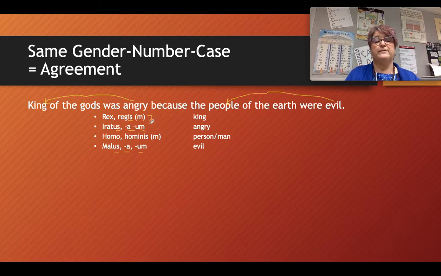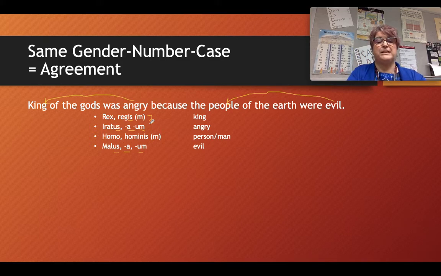So when you write the phrase angry king, you have to make sure that your ending for the noun king is coming from the third declension noun part of the chart, which is on the top right side, and that your ending for angry is coming from the first and second declension adjective part of the chart, which is on the bottom left side.